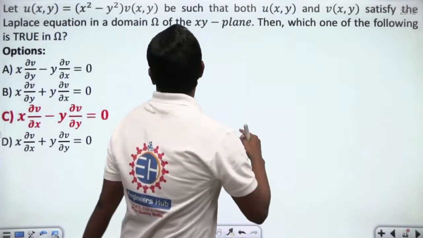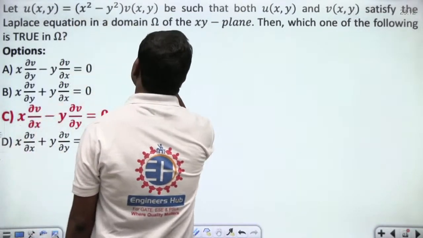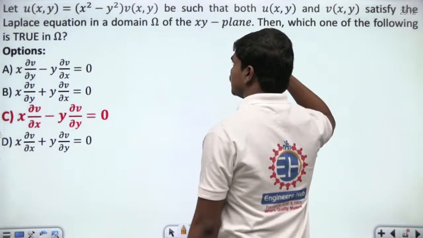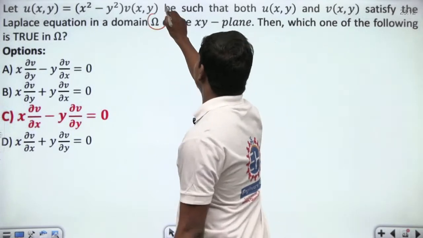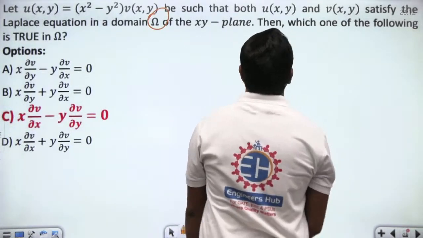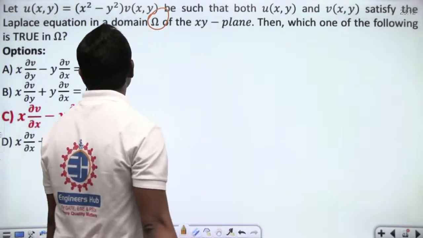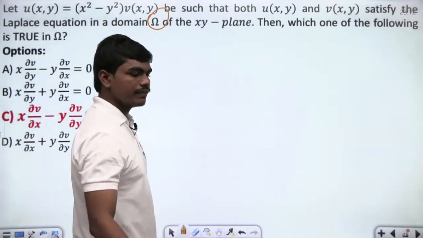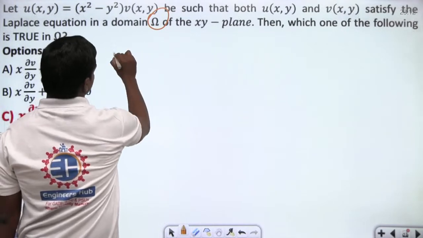Let's go. So this is one thing we have. Let u(x, y) be a function such that both u and v satisfy the Laplace equation in a domain omega of the xy plane. Then which of the following is true in this plane? Good, Aditi Patil. Very good. So let us try to solve this question.